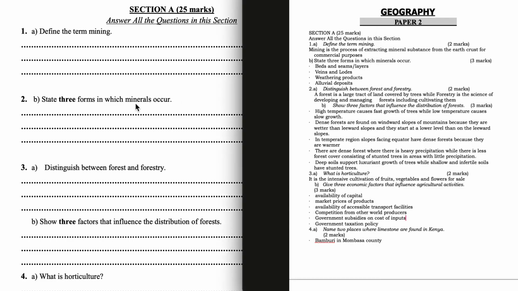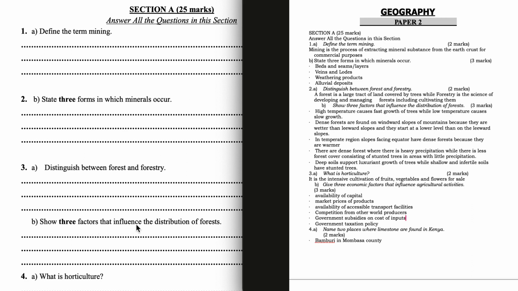1B, state 3 forms in which minerals occur. We have beds and seams, veins and lodes, weathering products, alluvial deposits. Distinguish between forest and forestry. A forest is a large tract of land covered by trees, while forestry is the science of developing and managing forests, including cultivating them.